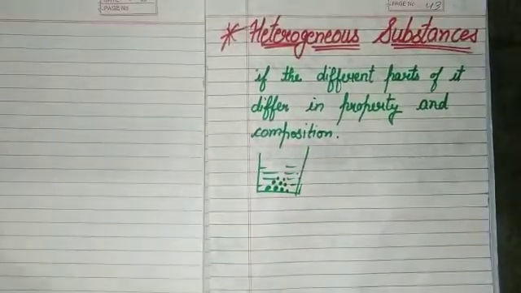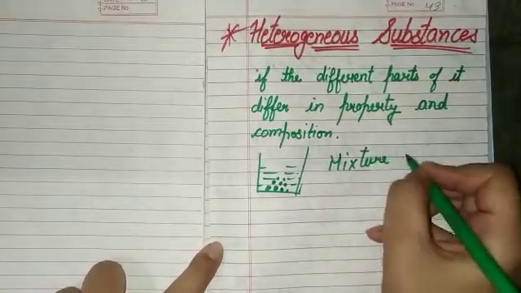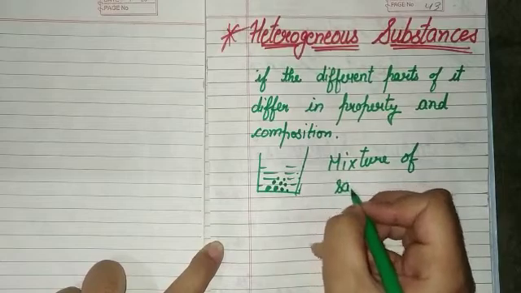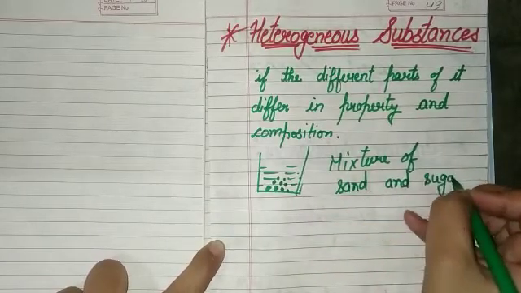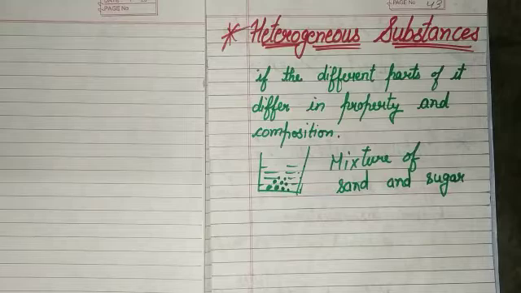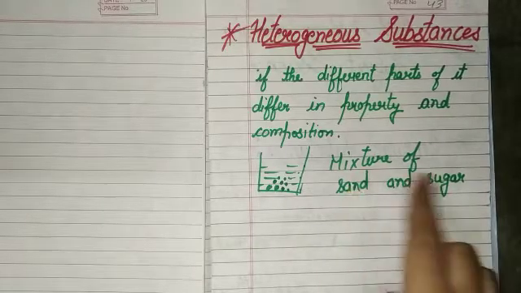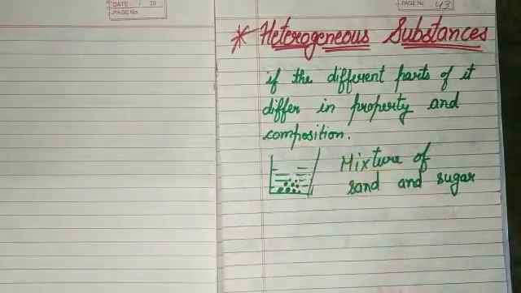With the mixture of sand and sugar, if we mix sand and sugar, we can see them properly with the naked eye. Okay, but in the mixture of sugar and water, we cannot see sugar and water separately, while in the mixture of sand and sugar we see them properly. So this is a heterogeneous substance.